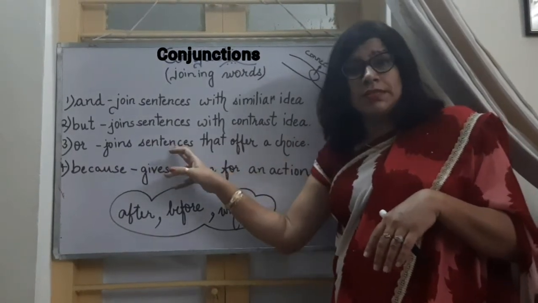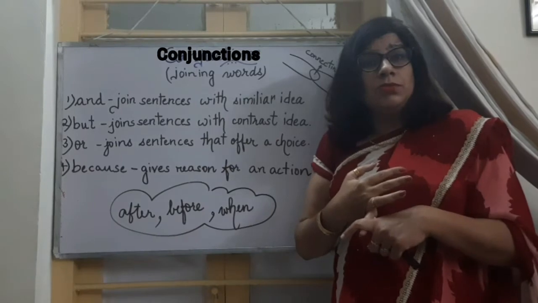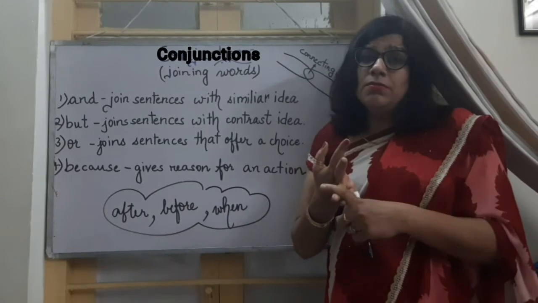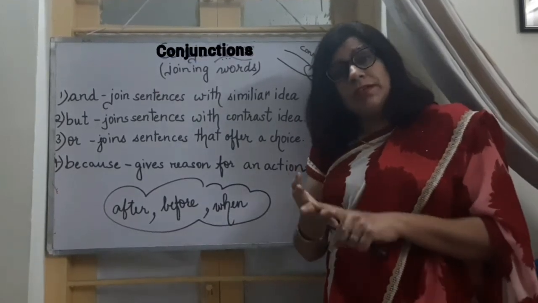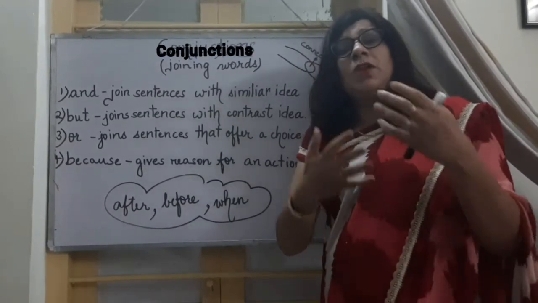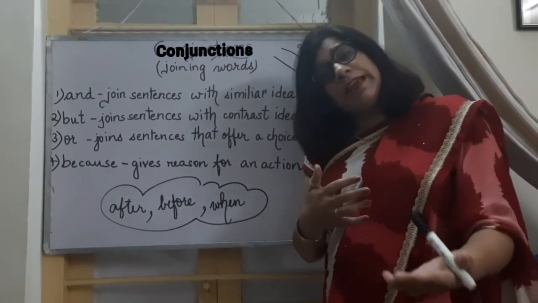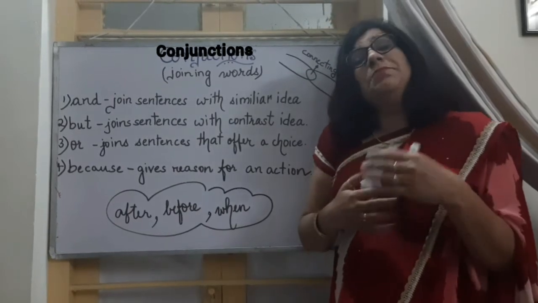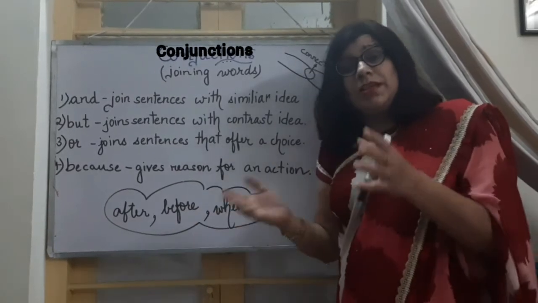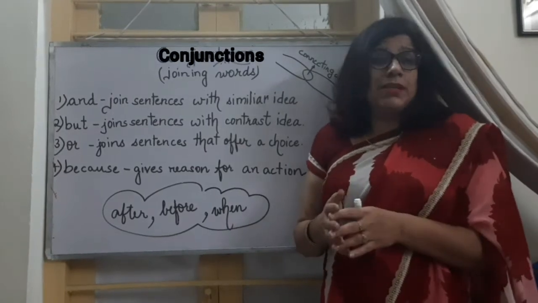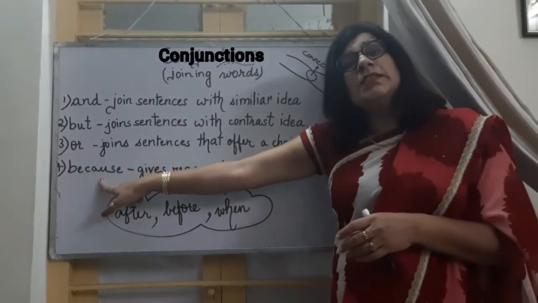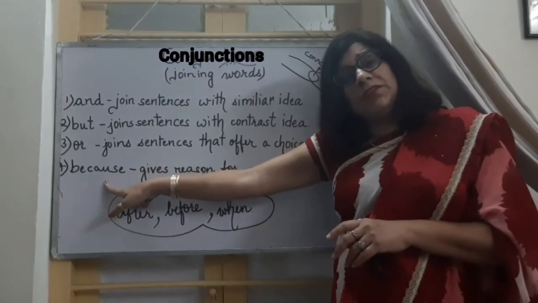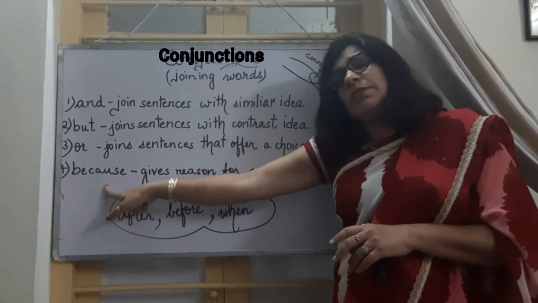Or joins sentences that offer a choice. When there is a choice, I can tell you that you may join the online class or see my video. So here I am giving you a choice. Out of the two things you can do any one of them. Maybe mama tells you, you can eat Maggi or burger. So there is a choice of which item you can eat. Because gives us a reason. Whenever we have to give a reason to something, we will use because.